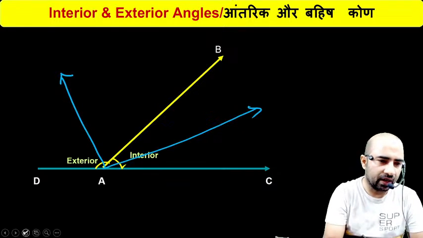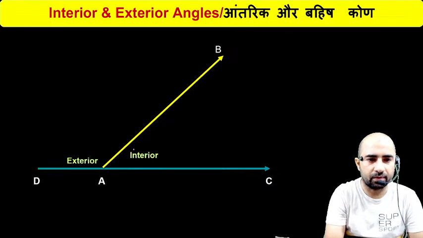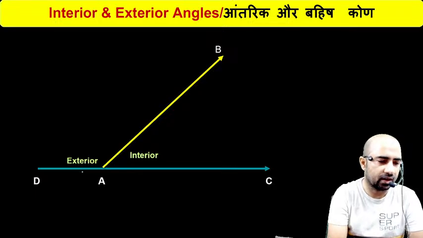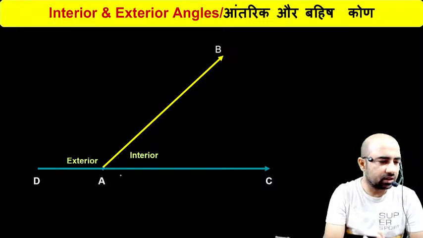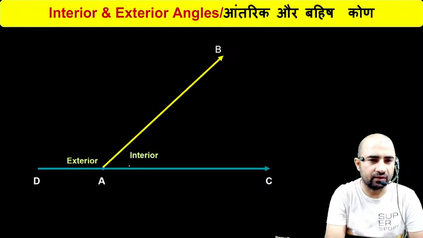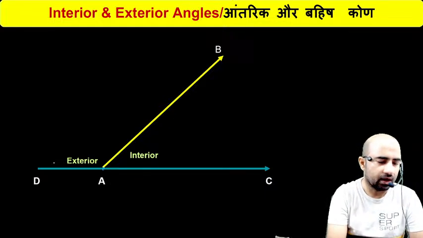I have already explained what is an interior angle and what is an exterior angle, right? I know you have understood that the sum of interior and exterior angle is always 180.